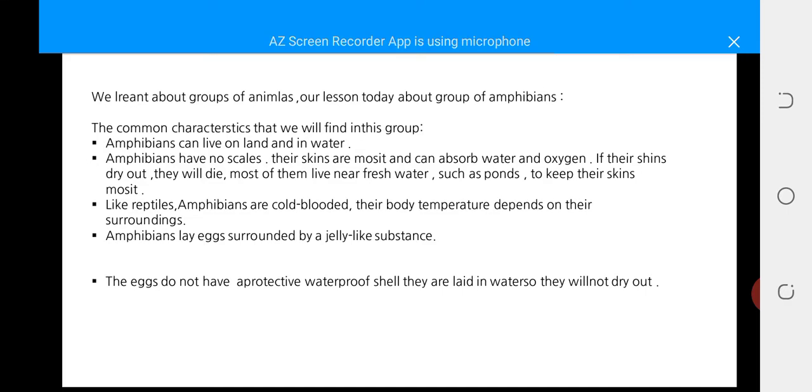So these are the characteristics of the group of amphibians. They can live on land and water. They have no scales, mostly moist skin. Like reptiles, they are cold-blooded animals, and they lay eggs covered by a jelly substance.